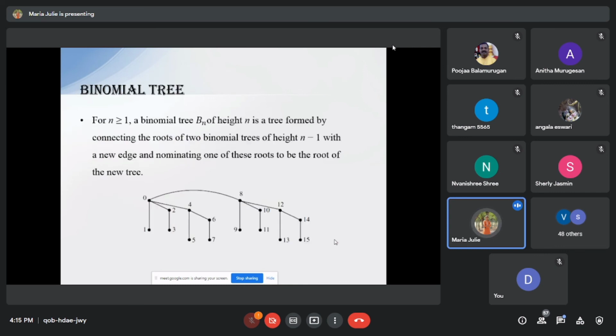Next one is the binomial tree. The binomial tree is denoted as Bn, and the height of the binomial tree is n. It is formed by connecting the roots of two previous binomial trees, that is, the two previous dimensions of the binomial trees, of height n minus 1, with a new edge and nominating one of these roots to be the root of the new tree. This figure shows B4, that is, the 4-dimensional binomial tree.